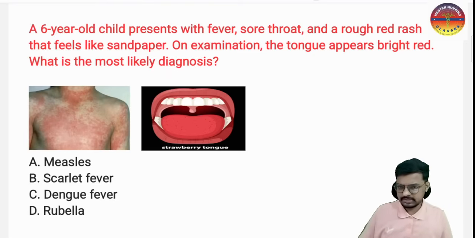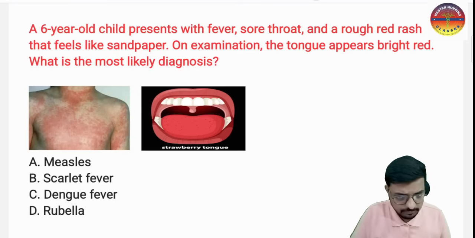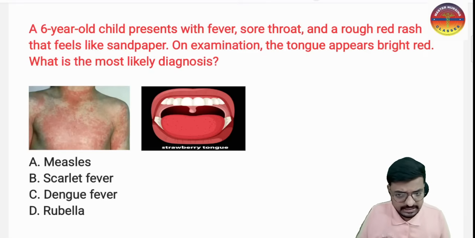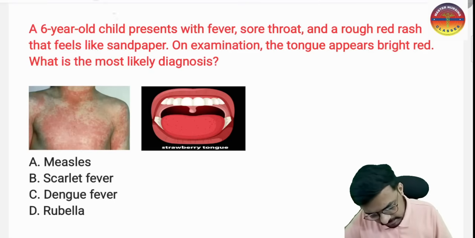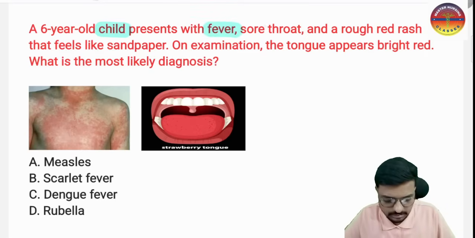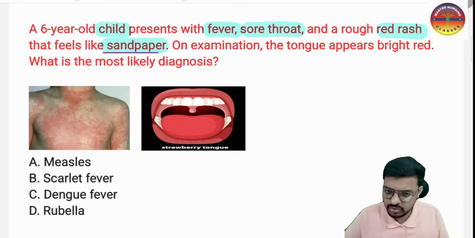Yes, so there is a 6-year-old child who is presenting with a fever, a sore throat, and a rough red rash that feels like sandpaper. There are multiple clues in the question, as you can see. First of all, it is a child, and he presents with fever, sore throat, and red rashes that are rough like sandpaper. So here you can see the sandpaper-like rashes.